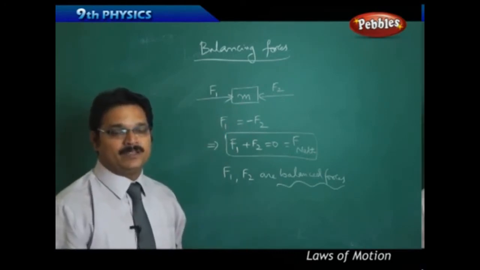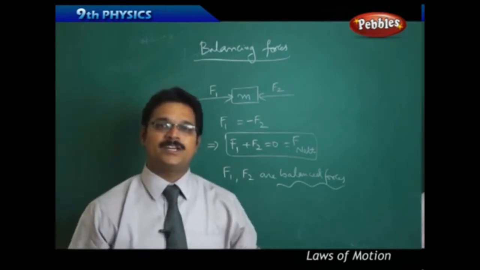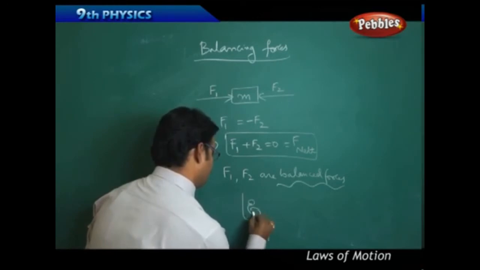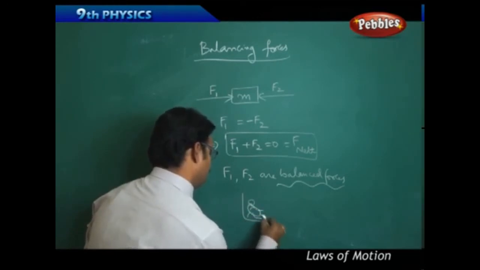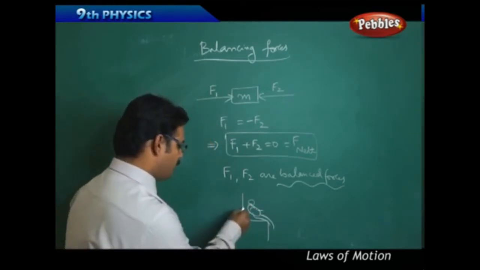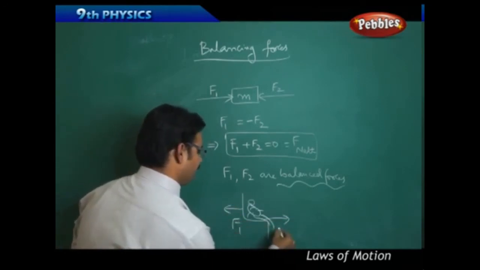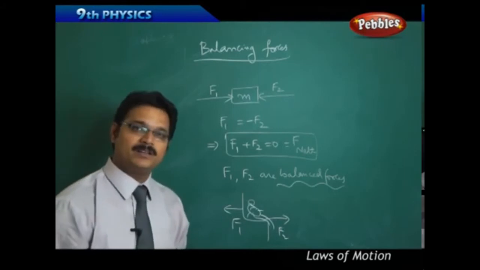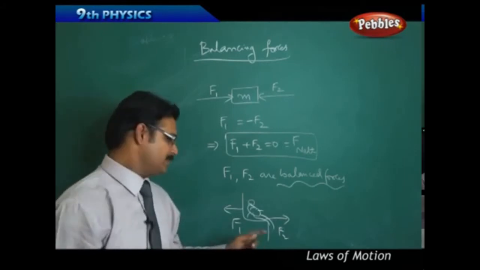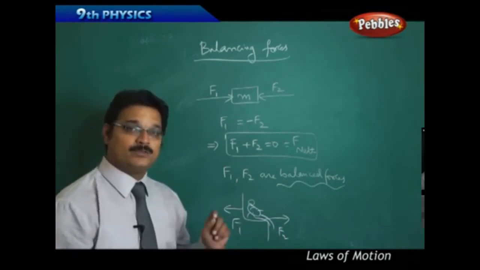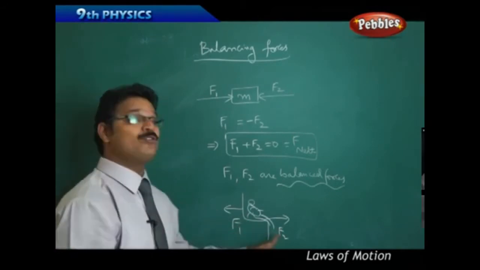Like you are at rest, sitting on a chair, and one person is pulling in this direction, another person pulling in this direction, but still there is no effect on you because the resultant force is 0. This is only possible whenever F1 equals F2.